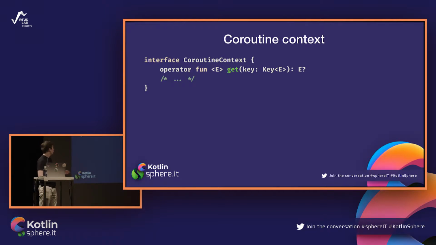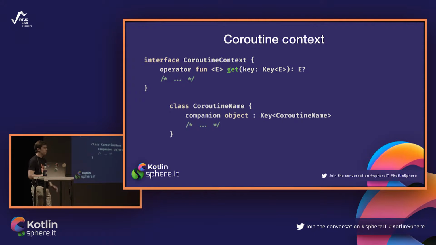So for example, if one key can extract only continuation interceptors, it is a Key of ContinuationInterceptor, and it can only extract continuation interceptors. If it's a Key of CoroutineName, it can only extract coroutine names. So how does the key look? The key is only a marker interface, it doesn't have any methods.